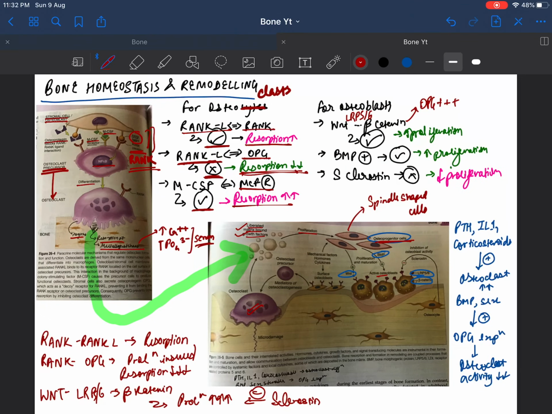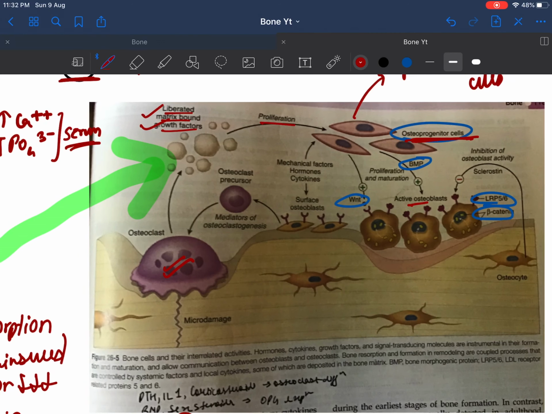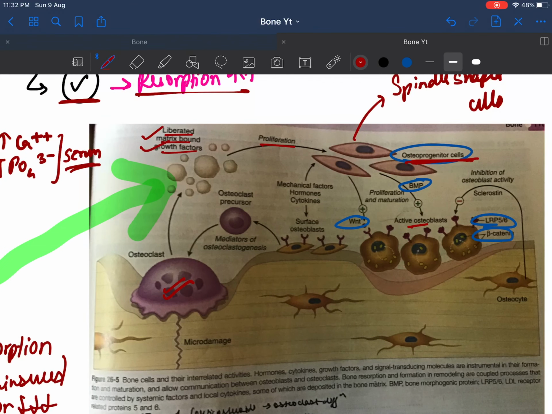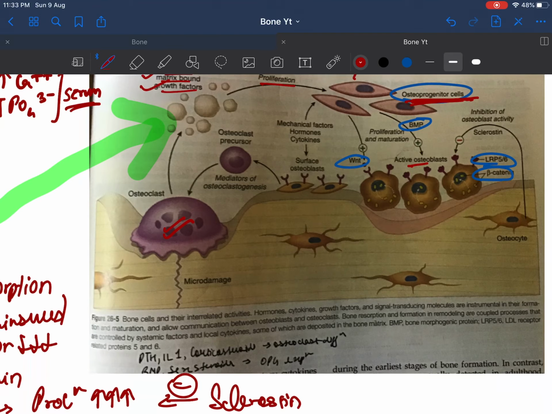So coming back to the topic, now if osteoclasts are activated, obviously it will lead to proliferation of the osteoprogenitor cells. These will secrete two different types of factors, which will activate different signaling pathways in the osteoblast and make them active, which will lead to formation of osteocytes. So what are these pathways?